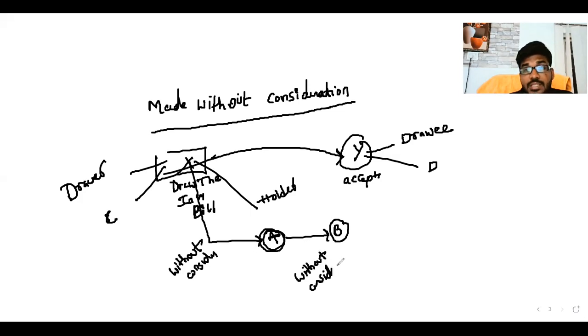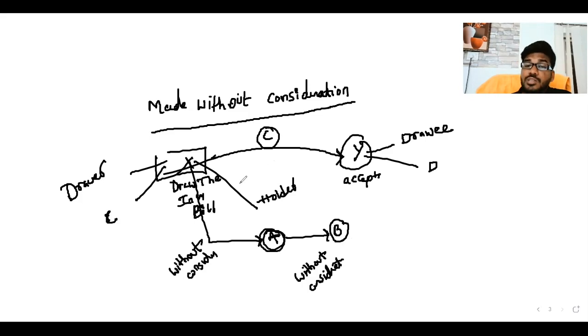Generally, what is the basic assumption of negotiable instruments? Negotiable instruments are drawn, made, and endorsed, everything with consideration. There is a basic presumption of consideration. But in this scenario, X draws the instrument, Y accepts it. There is consideration between these two, no doubt at all. He draws the instrument, delivers it to the acceptor, who accepts, and it is returned to X.